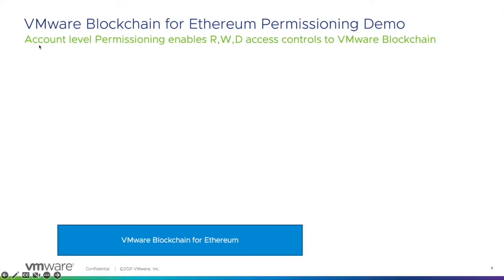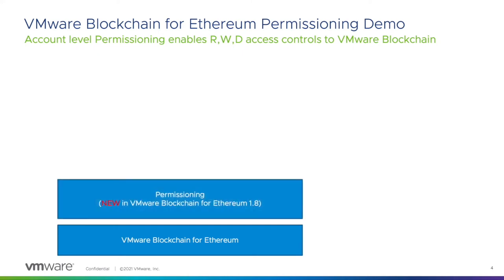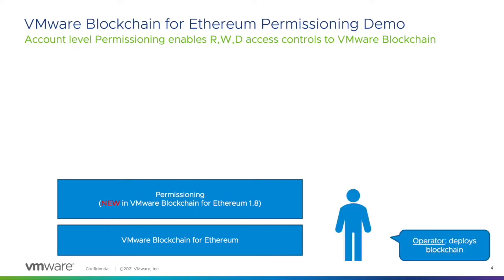In VMware Blockchain for Ethereum version 1.8, we are introducing a new feature called permissioning, which allows enterprises to govern a blockchain network. The blockchain operator, or sometimes a separate permission admin, will now have the ability to grant read, write, and/or deploy permissions to accounts on the blockchain network.